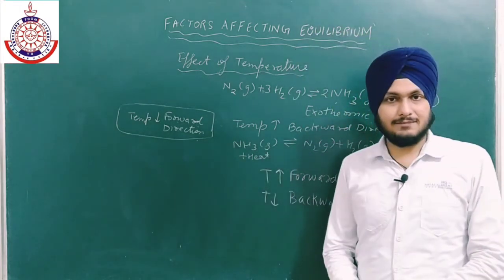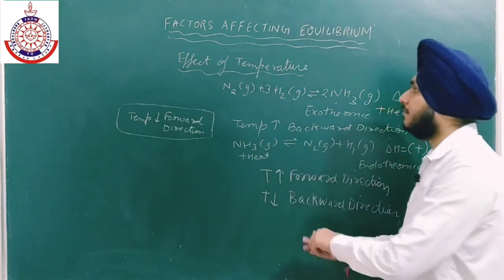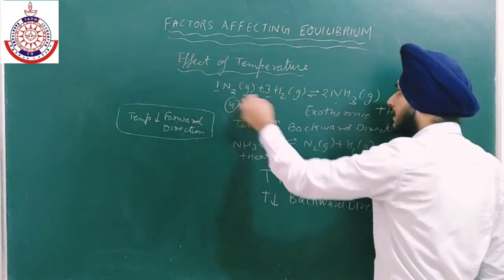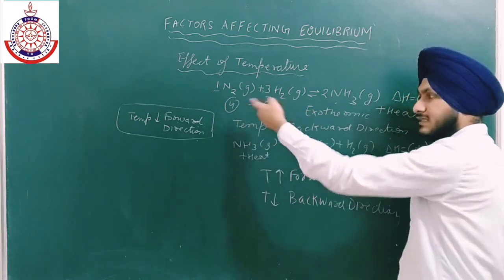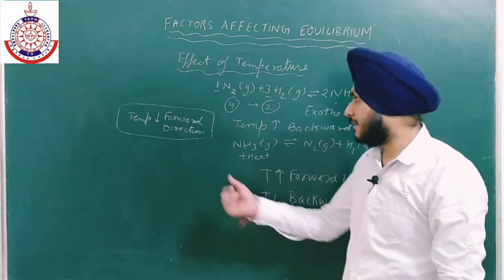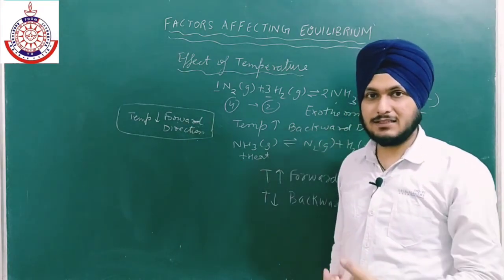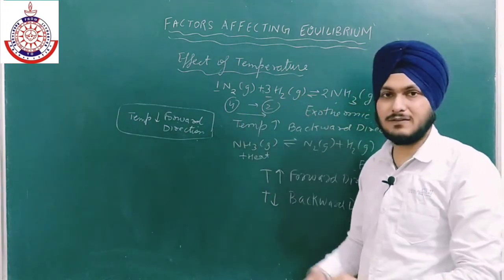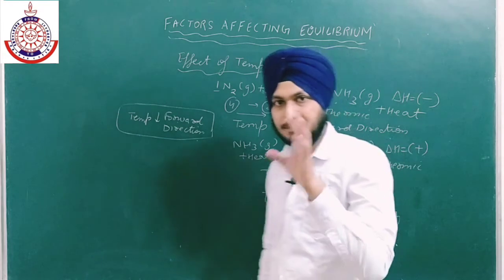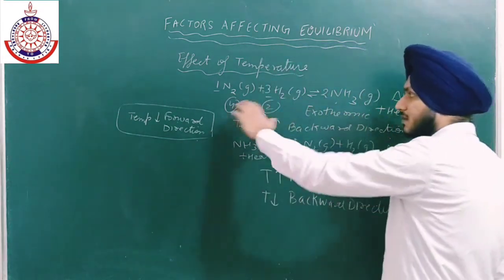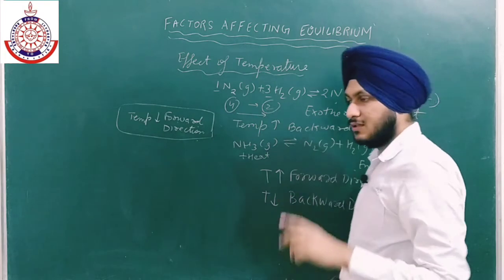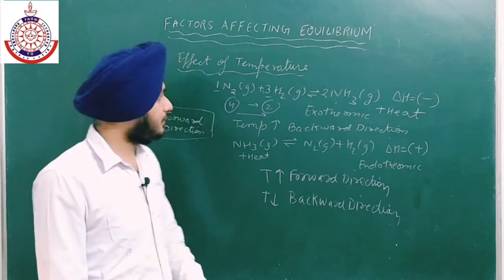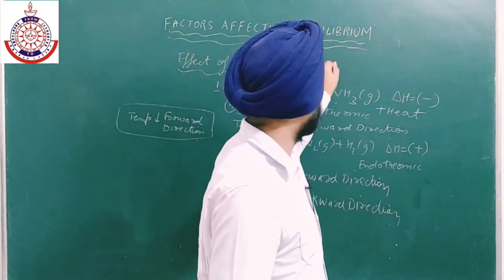Okay, so let us take the example of the effect of pressure. Here we have 1 mole, 3 mole and 2 mole. So there are 4 moles of reactants and 2 moles of product. We are going towards a decrease in the number of moles. Now if I am increasing the pressure, the reaction will shift in that direction where the number of moles are decreasing. It shifts in the forward direction. So what is favoring this reaction? Higher pressure. If we decrease the pressure, in which direction will the equilibrium shift? Where the pressure is less, the backward direction. So this reaction takes place at very high pressure, at low temperature and at high pressure. This is our Haber process.